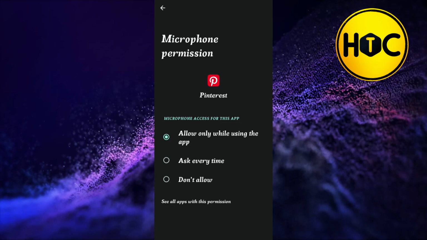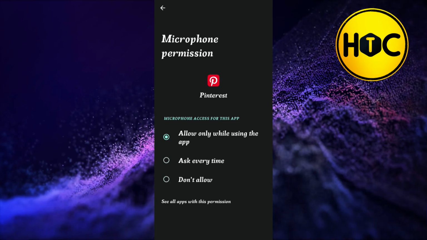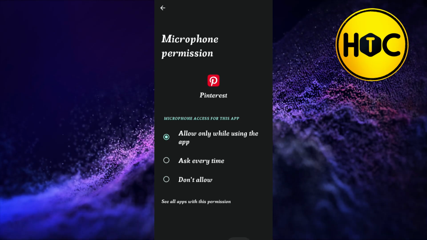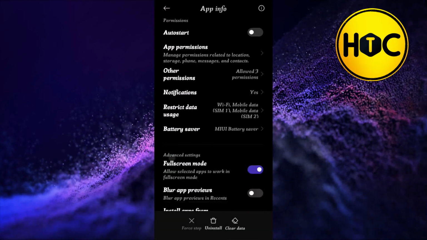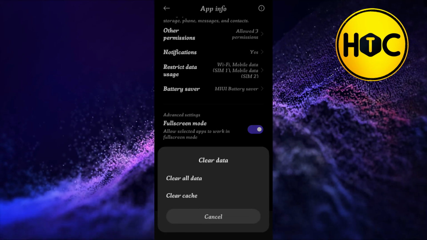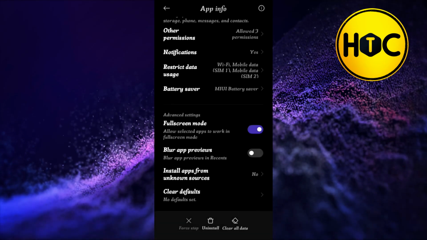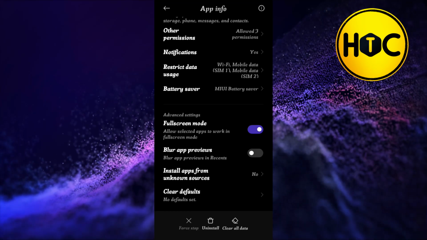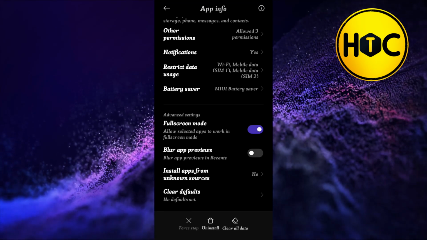Now once you do this, you will have to go to your Pinterest app again and check whether this problem is fixed or not. If this problem is still there, then the third method you can try is you need to come back, and in the bottom you are going to see this clear data option. You simply have to tap on clear data, and after that you will have to tap on clear cache and then press OK. Now after clearing the cache of your Pinterest app, you again have to go to your Pinterest app and check whether this problem is fixed or not.